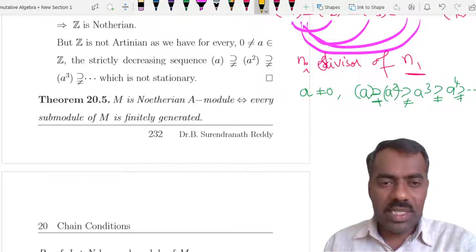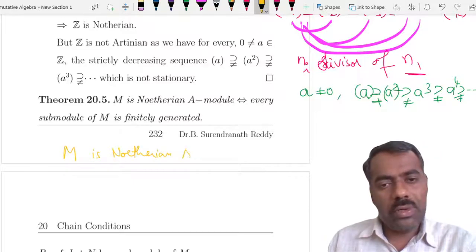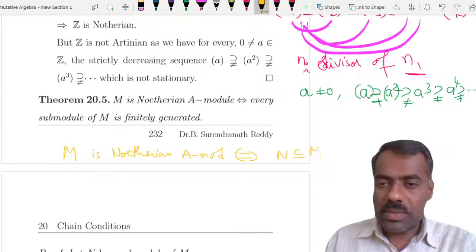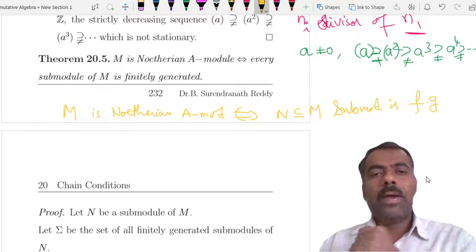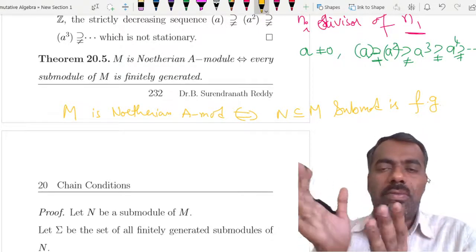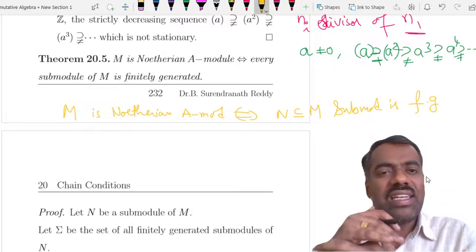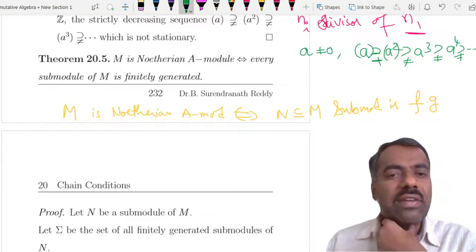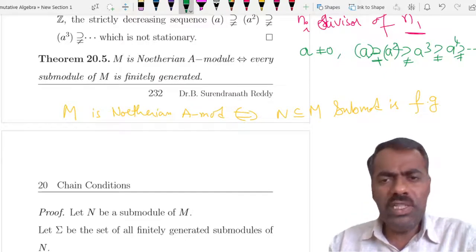What this theorem says is that M is a Noetherian module if and only if every submodule N of M is a finitely generated module. So if we want to show something is Noetherian, it is enough to show that every submodule is finitely generated. And if there is some submodule which is not finitely generated, then it is not Noetherian. The proof is not at all difficult.